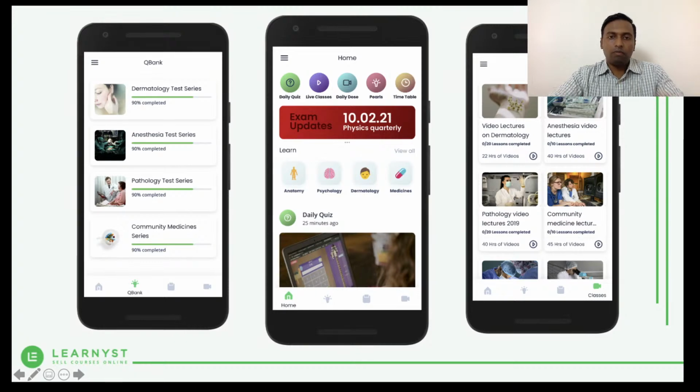Again, these are all different things that you can do. I'm just showing a design pattern, or design framework, here, but you can slice and dice your entire data, right? So it's a different look and feel that we can give you now. You can have a mix and match of your content. Again, in the different views on the left side, you can see the question banks, where we can also show the percentage completion for the students. The students can see how much percentage completion they have in the question banks, which are nothing but test series. And these are the courses, a grid view that you can see.